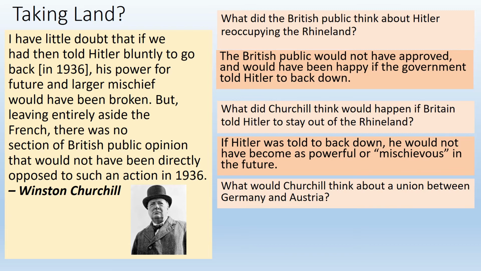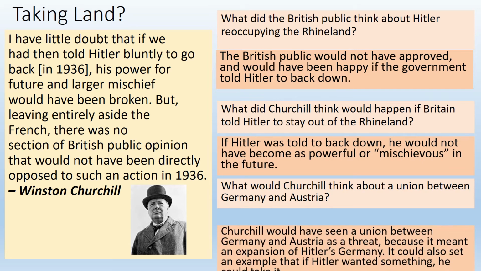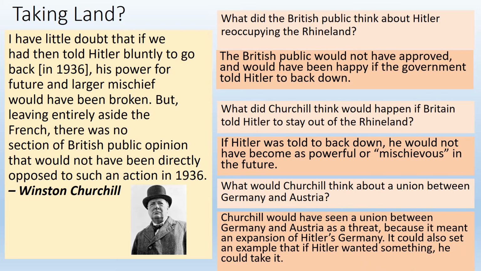And the last question, what would Churchill think about a union between Germany and Austria? Along with most people in Britain at the time, they viewed this as a threat, mainly because putting two countries into one makes them stronger, and he was worried about Germany expanding into another country's border. So Churchill was solidly against this, and he really encouraged people in government to stand up to Hitler. But we know the policy of appeasement said that the British would just try to keep Hitler happy.